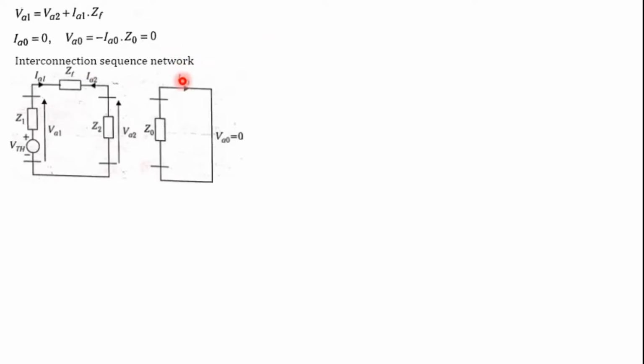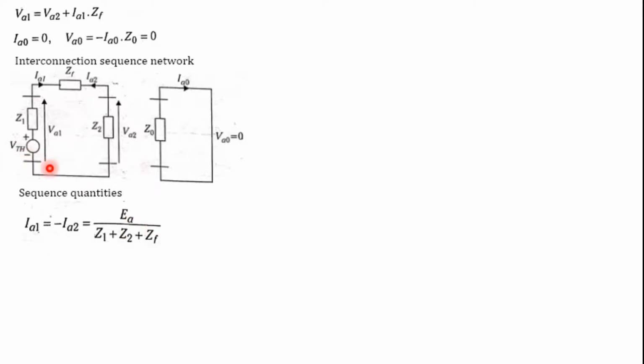From this we can draw the interconnection of the sequence networks: the zero sequence network is short circuited by its own network, and the positive and negative sequence networks are connected in parallel with the impedance ZF. From this we can write the sequence quantities. IA1 is equal to minus IA2, because one is entering, which is opposite to the other.